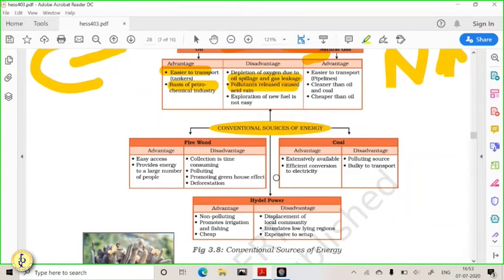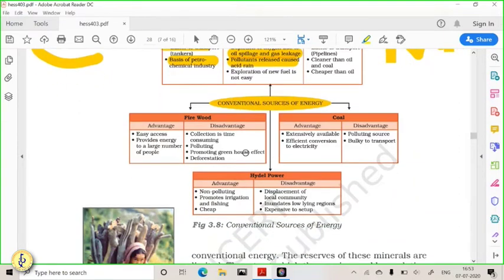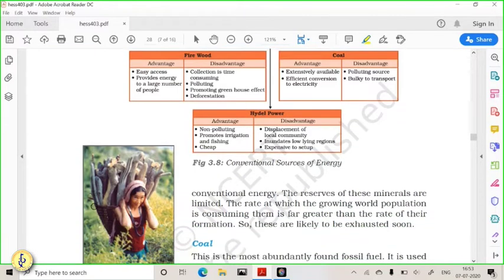Firewood, as we know, has advantages and disadvantages. Like firewood, you can access it easily. Okay, you can store it easily. But the disadvantage is that it pollutes the environment. It reduces the forest coverage. Okay, then you need to go and collect it. You need to chop it. Then you need a storage space. So there are different problems which are associated with firewood. Coal, we have discussed the problem.